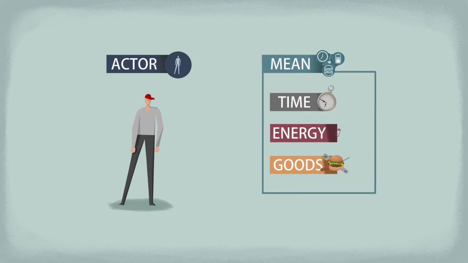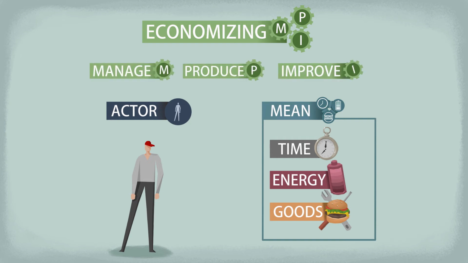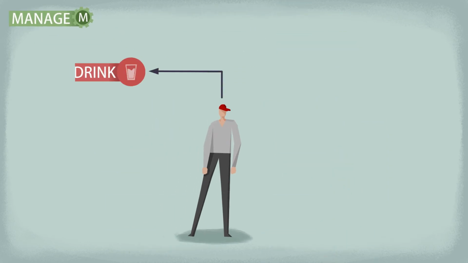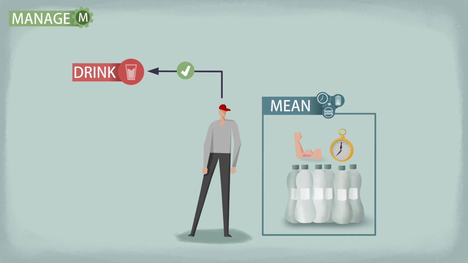Now we have the two basic definitions, the actor and the means, so we can start economizing. In other words, allocating, managing existing means, producing more, and improving. Let's start with managing our current means. Let's say we are thirsty, so would like to drink. We have plenty of water, time, and internal energy, so we can easily pay for this desire from our existing means. This is what we call consumption.